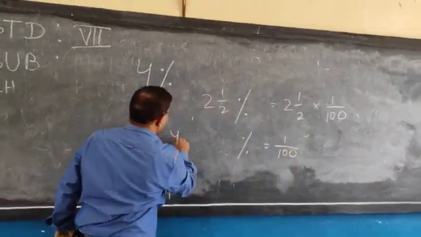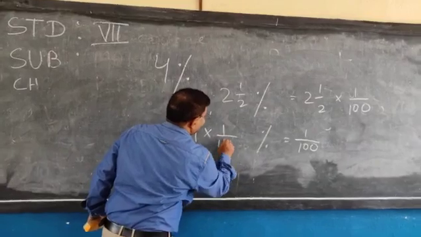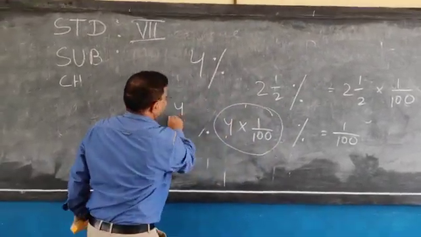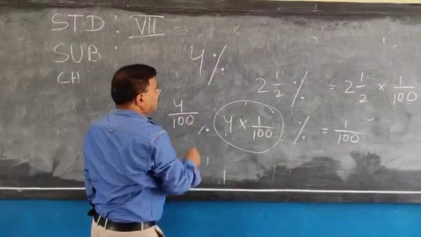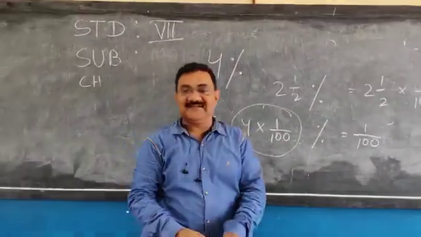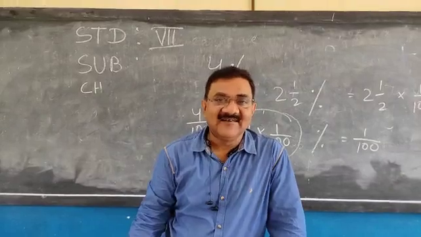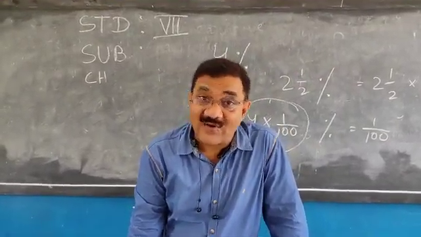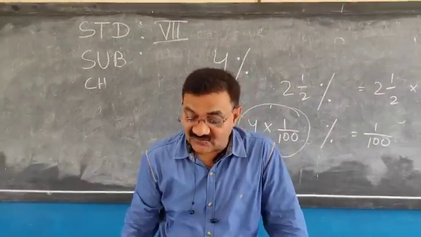You can write this way, 4 into 1 by 100. What is this? 4 by 100. And 4 by 100 means 4%. So dear children, 4% or 5%, you have understood what percentage is.